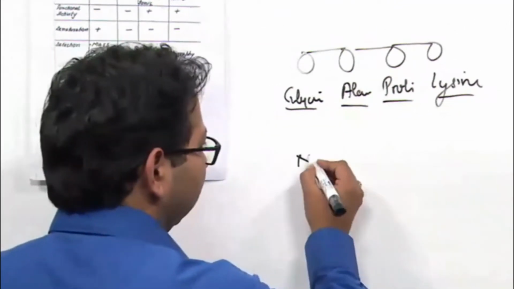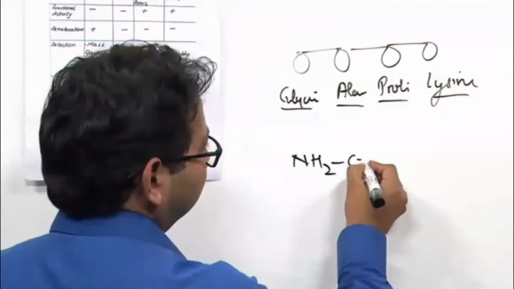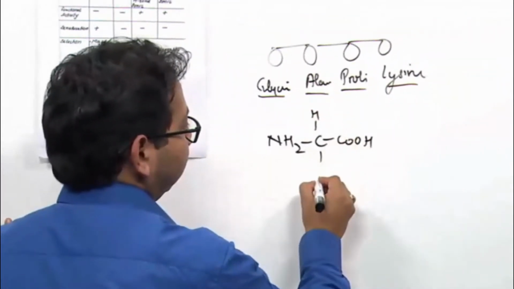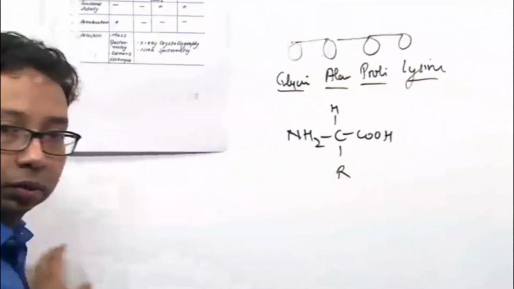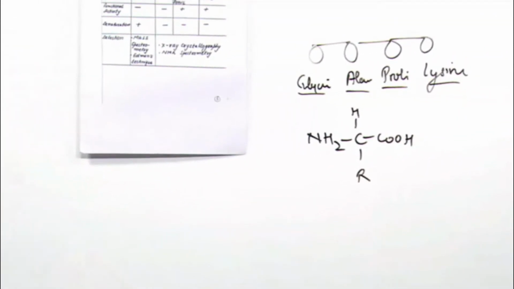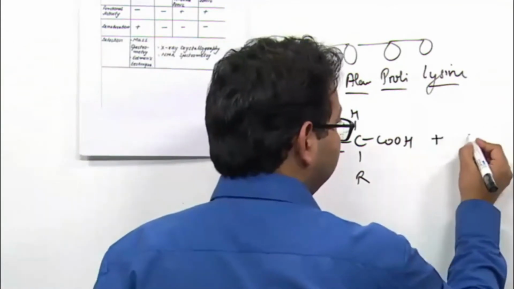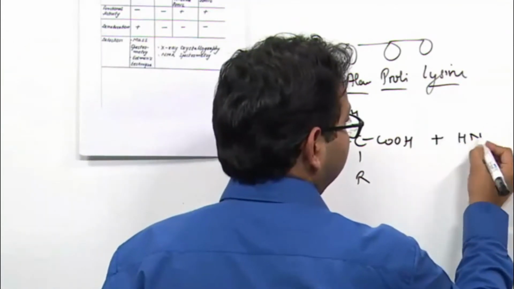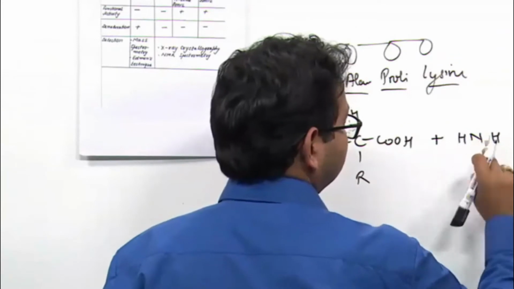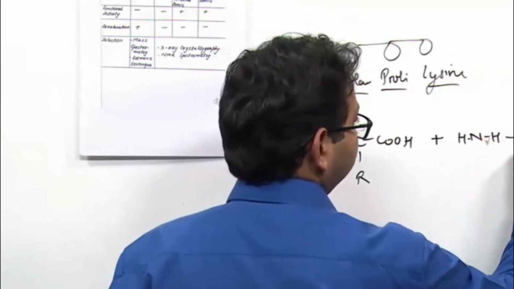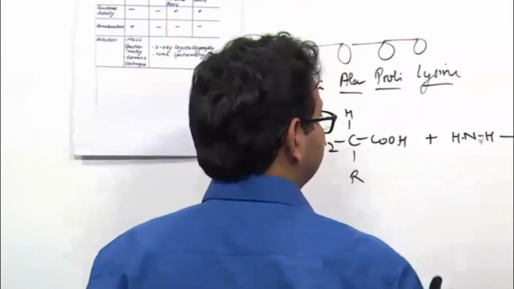You know amino acid? Amino acid: H, R. This is the common structure to all amino acids. If it is joined with another amino acid, NH2, H, I can write it like this.